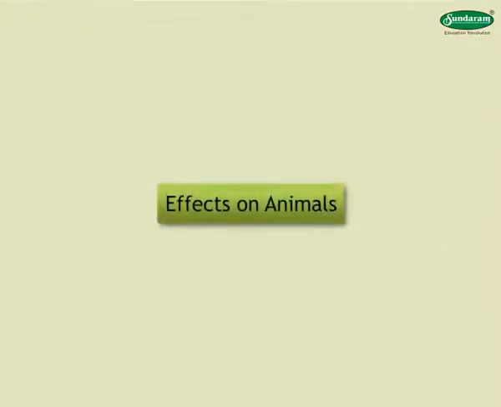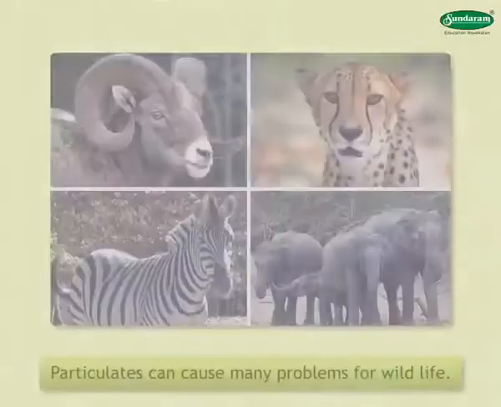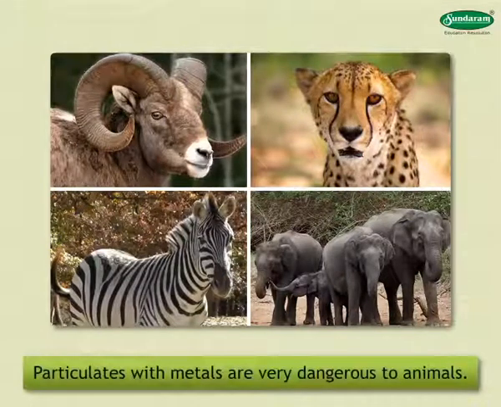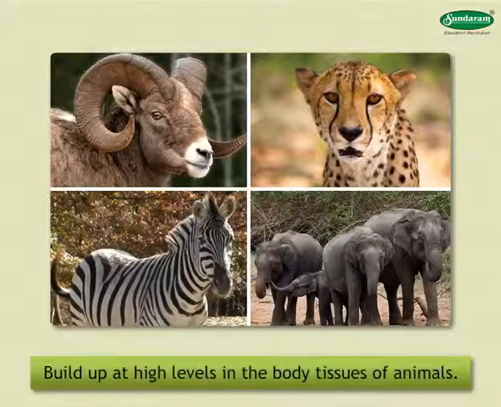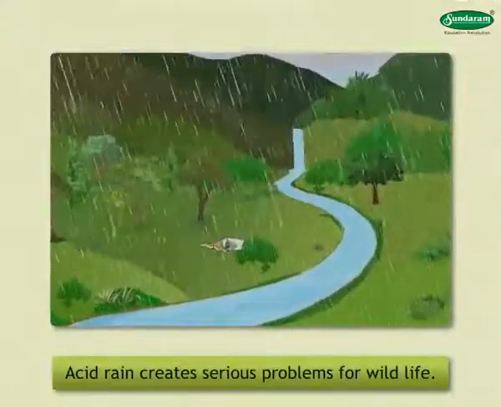Effects on animals. Air pollution also affects the breathing of animals. Particulates can cause many problems for wildlife. Particulates with metals are very dangerous to animals because they can build up at high levels in the body tissues of animals. Acid rain creates serious problems for wildlife.